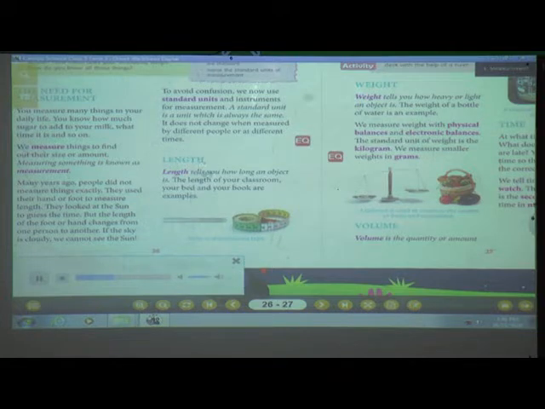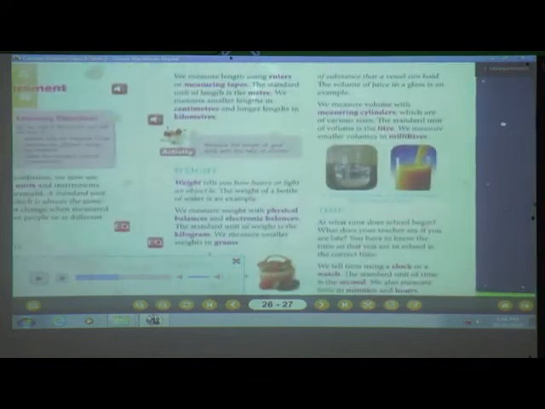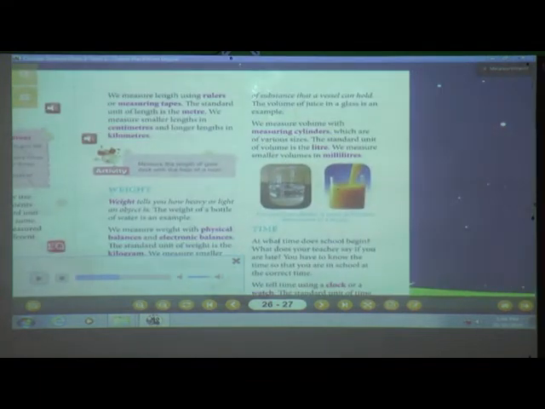Length. Length tells you how long an object is. The length of your classroom, your bed, and your book are examples. Now see the next page. Page number 27. We measure length using rulers or measuring tapes. The standard unit of length is the meter. We measure smaller lengths in centimeters and longer lengths in kilometers.